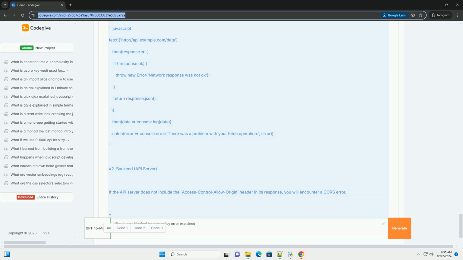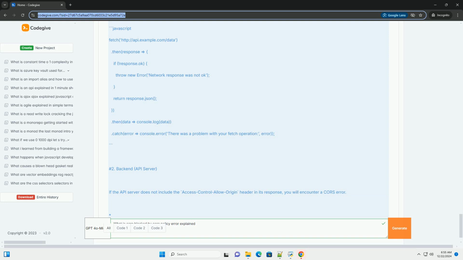Key points. Access-Control-Allow-Origin: this is the critical header that needs to be set by the server. Wildcard: if you want to allow all origins (not recommended for production), you can use Access-Control-Allow-Origin: asterisk. Pre-flight requests: for some types of requests, like those using methods other than GET or POST, or custom headers, the browser sends a pre-flight request using the HTTP OPTIONS method to determine if the actual request is safe to send.